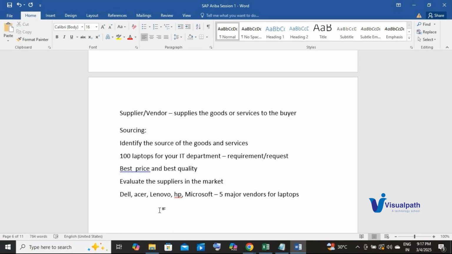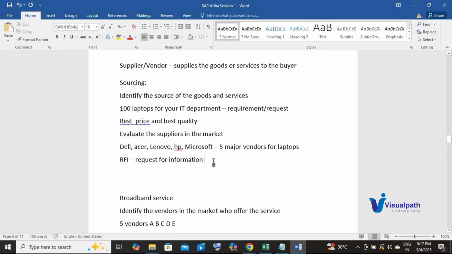So what I will do, I'll create an RFI, request for information. Okay, meaning I'll ask some basic questions to understand more details about these suppliers. Okay, I'm just giving 5 as an example. It can be more than 5. Okay, or let's say 10.